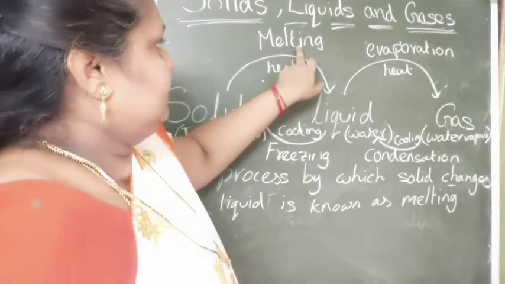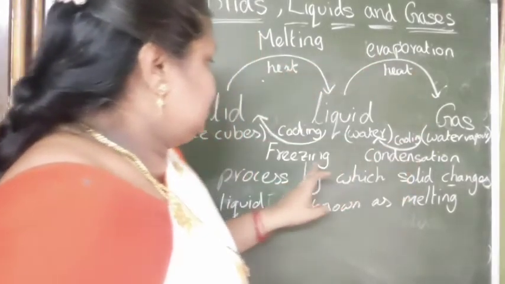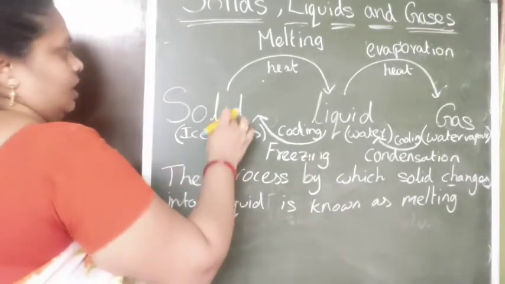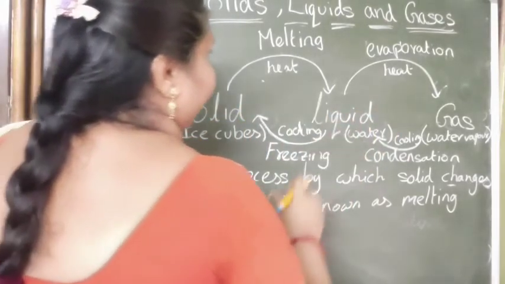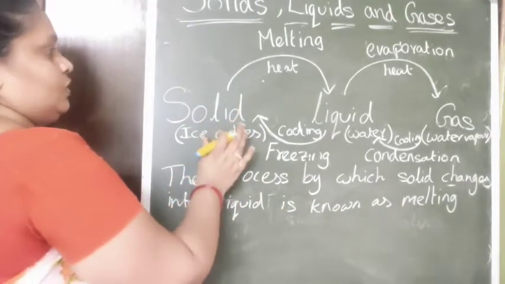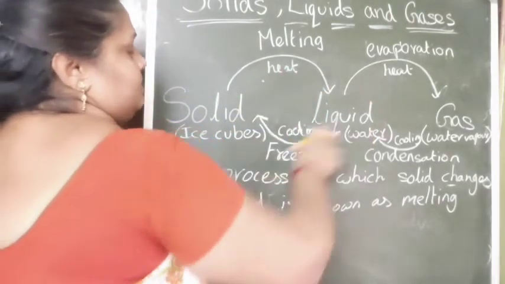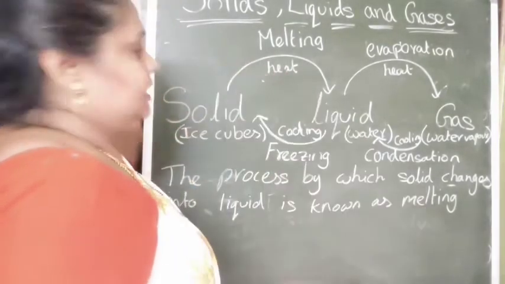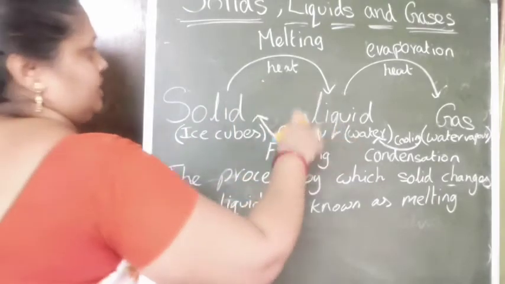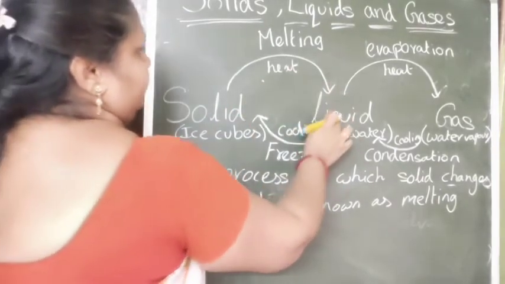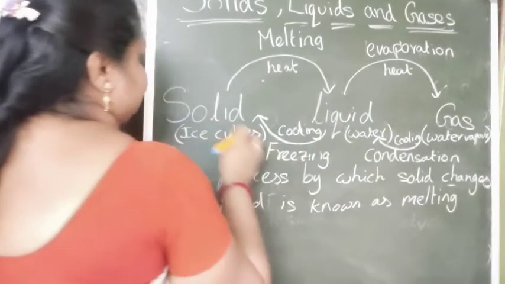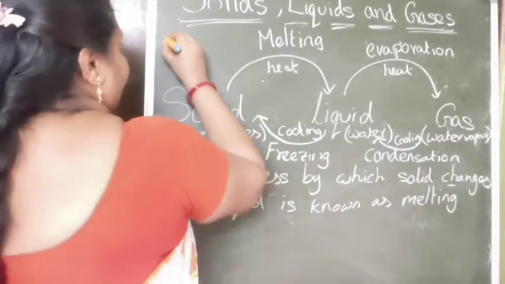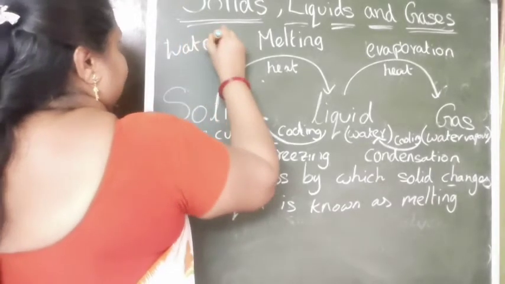Here, melting, evaporation, condensation, and freezing. These four processes are involved when water changes into different forms. In our third class we will also learn about the water cycle. Water changes into different states, from solid to liquid, liquid to gas, gas to liquid, and liquid to solid. These processes together are known as the water cycle.